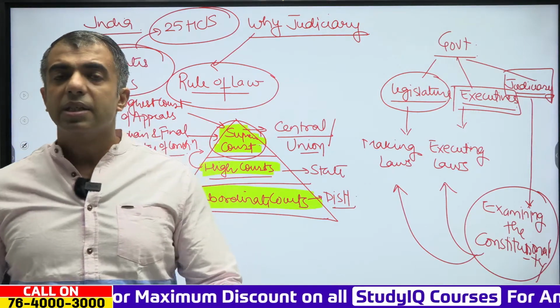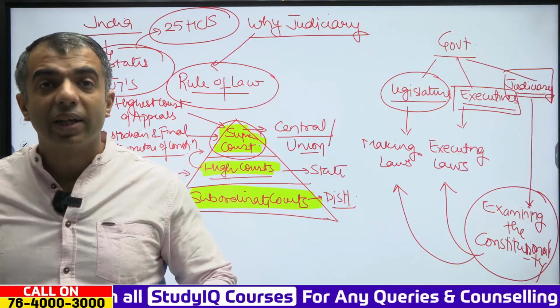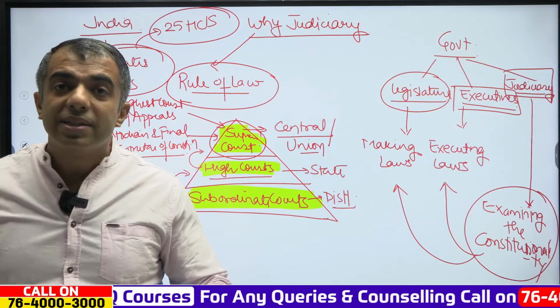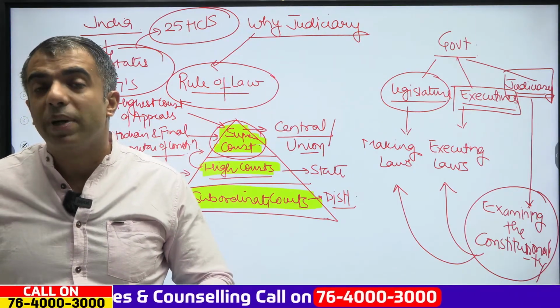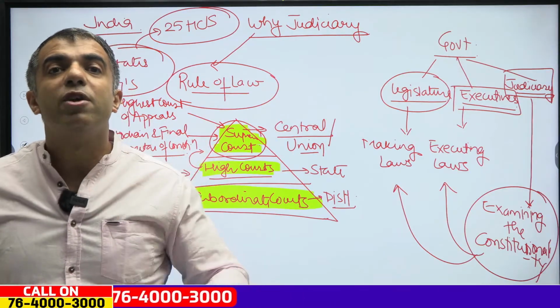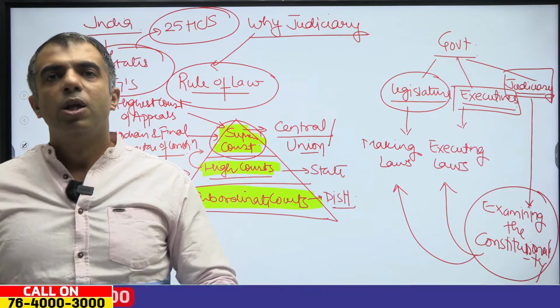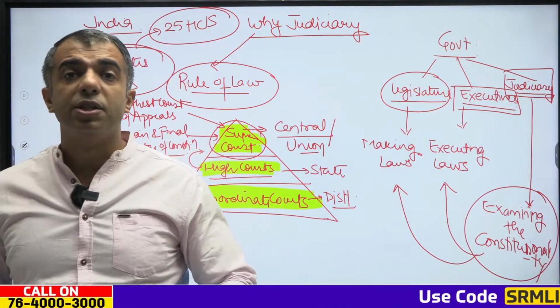Clear? So, this is how you have to understand this integration. How does it work? Clear? It means that a person can appeal to a higher court if they believe that the judgment passed by the lower court is not justified or they are not satisfied. Clear? So we have seen how essentially it works.